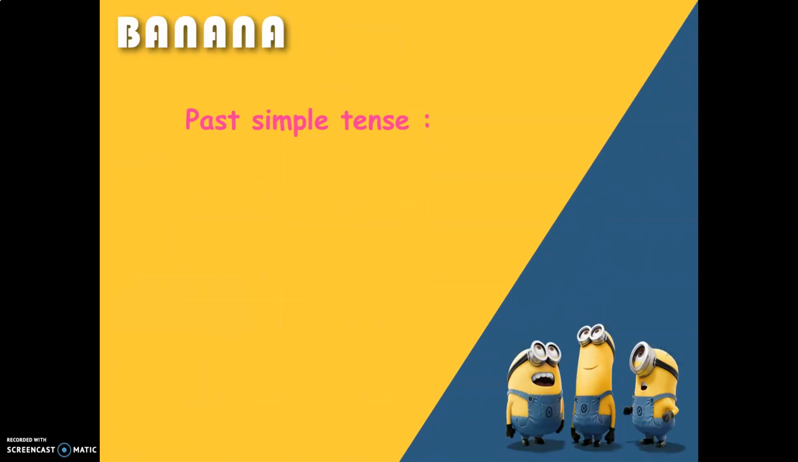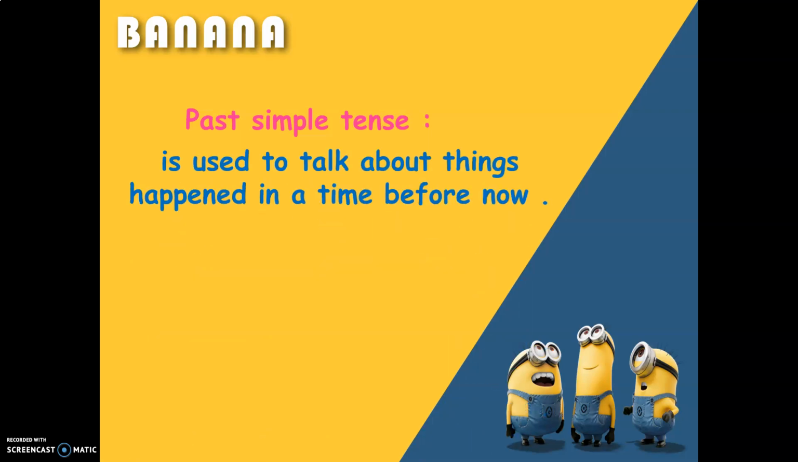We will start our lesson for today with the past simple tense. What do I mean by the past simple tense, my beautiful students? Focus with me, please, girls. The past simple tense is used to talk about things that happened in a time before now. We have two forms of the past simple tense. We have the regular verbs and the irregular verbs.